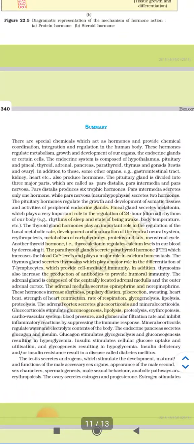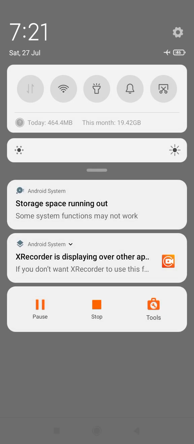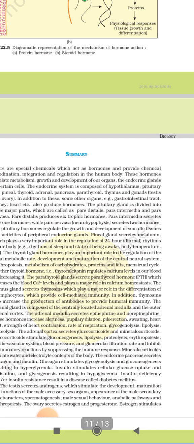That's why you can read it. Brightness is more. That's why I will.